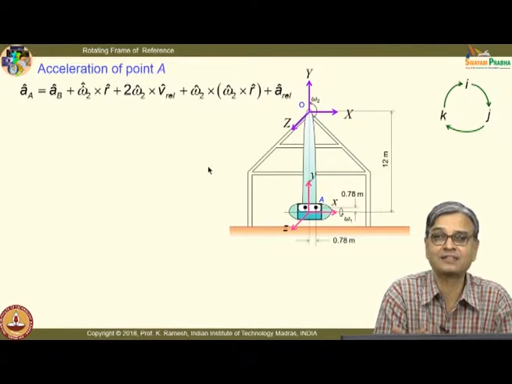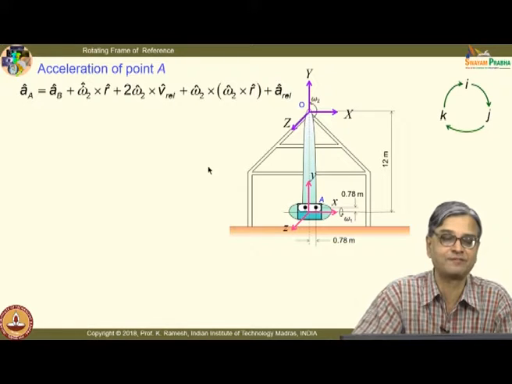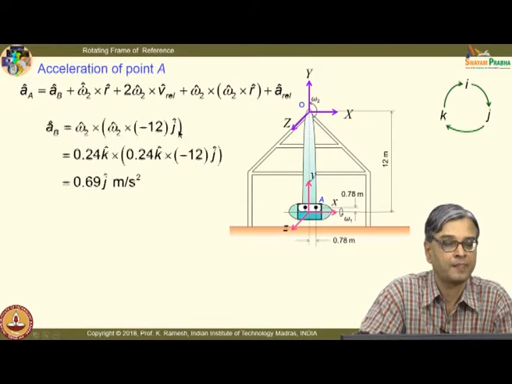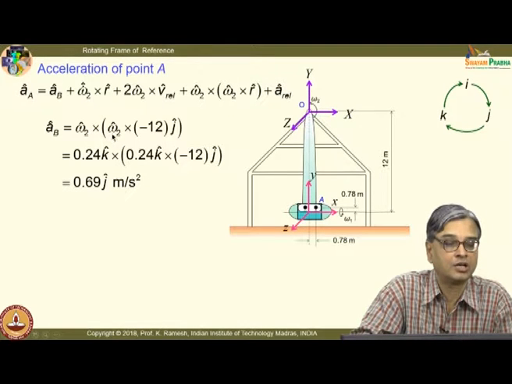Here the axes are parallel and collinear, I do not have to worry about the unit vectors. That also makes your life simple. So, I have AB equal to omega 2 cross omega 2 cross minus 12 j. I have this as 0.24 k, and when you multiply this, I get this as 0.69 j meters per second squared.